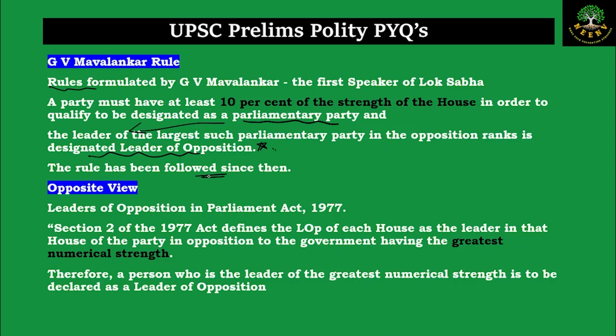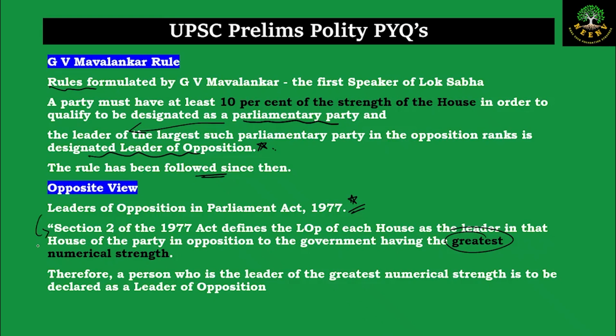But the opposite view is given in the Leader of the Opposition Act of 1977, where section 2 of the act defines the LOP of each house as the leader in that house of the party in opposition to the government having the greatest numerical strength. So here the act is saying having the greatest numerical strength.